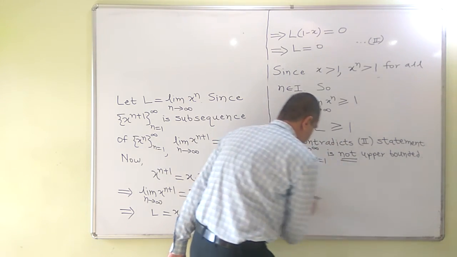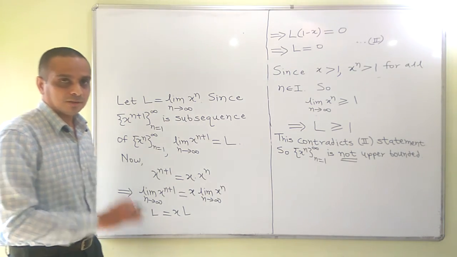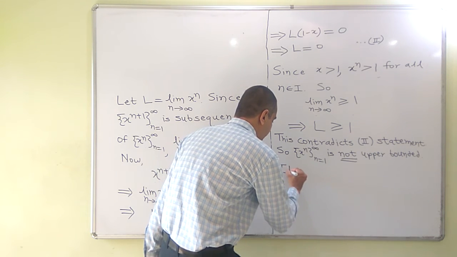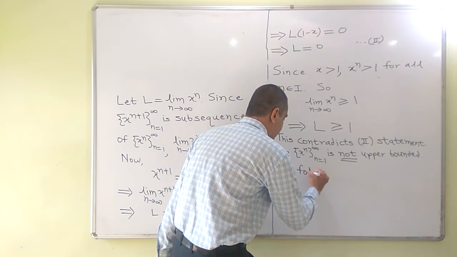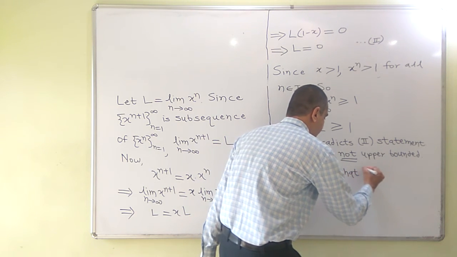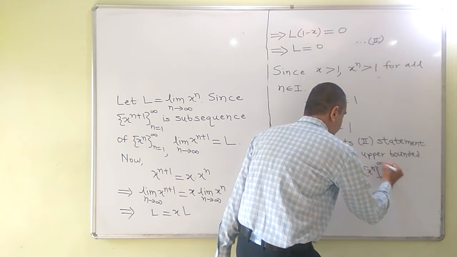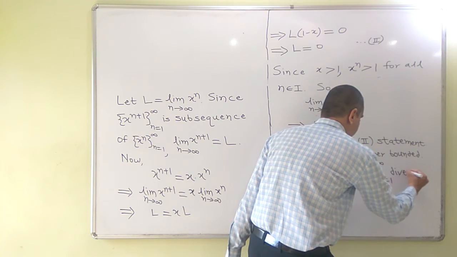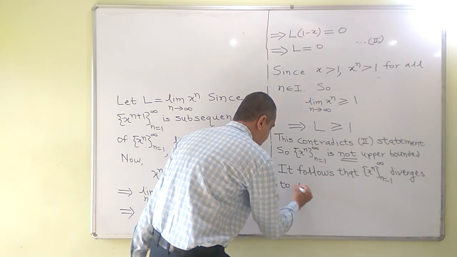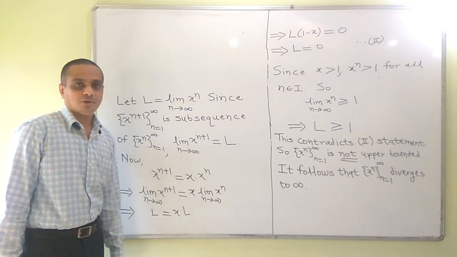So, it follows that x raised to n diverges to infinity, because it is non-decreasing and non-upper bounded. This is what we wish to prove.